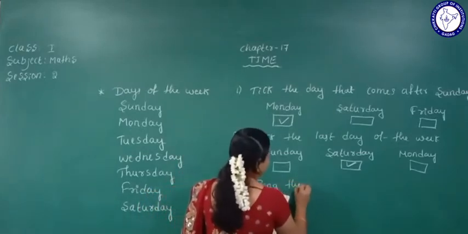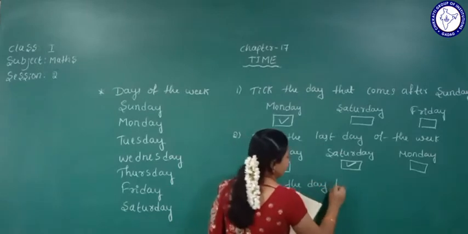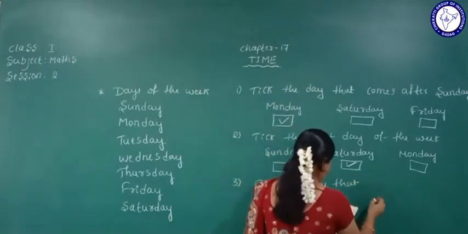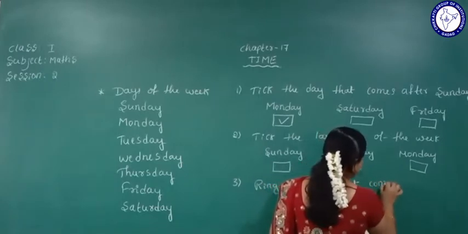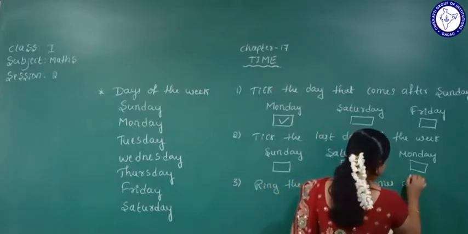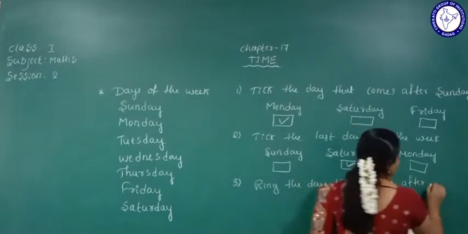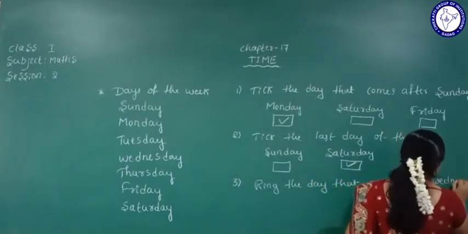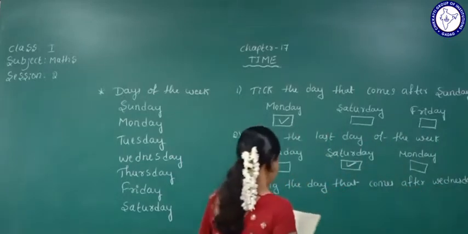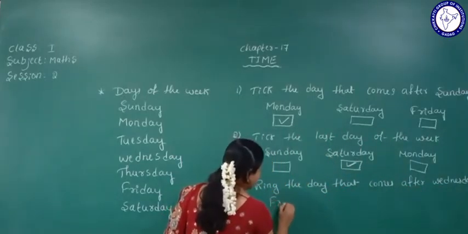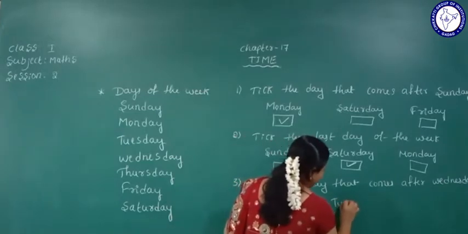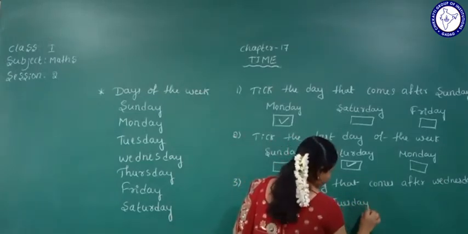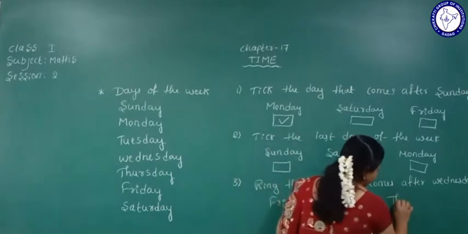Ring the day that comes after Wednesday. Yes, see here, students, they have given Friday, Tuesday, Thursday.